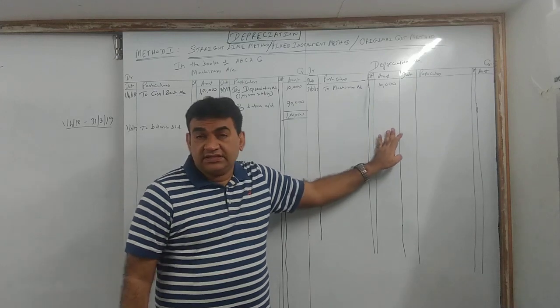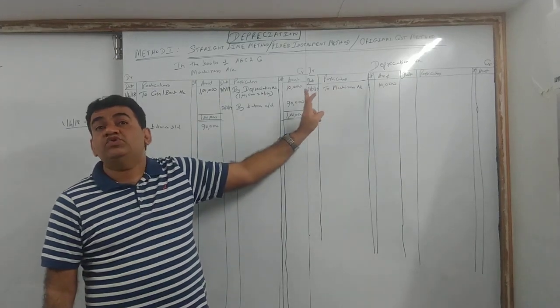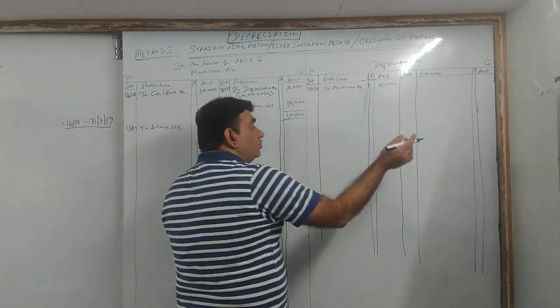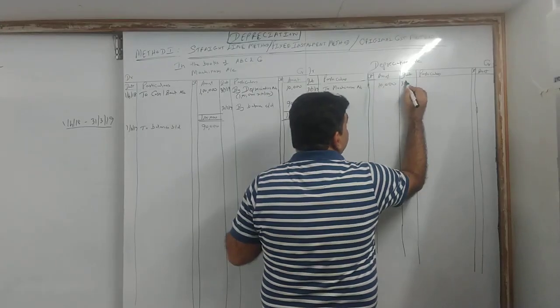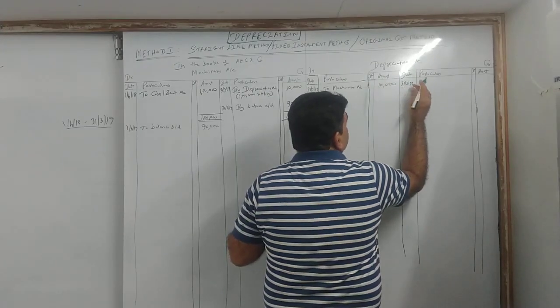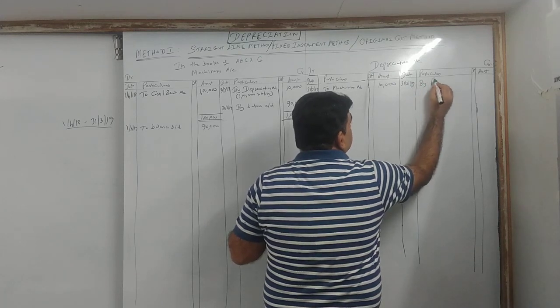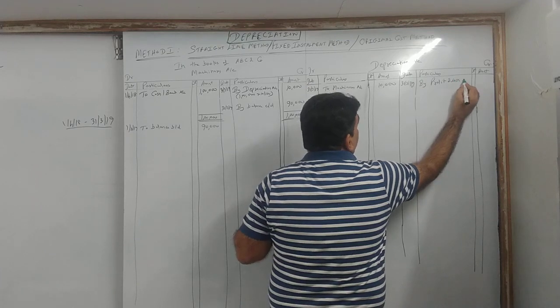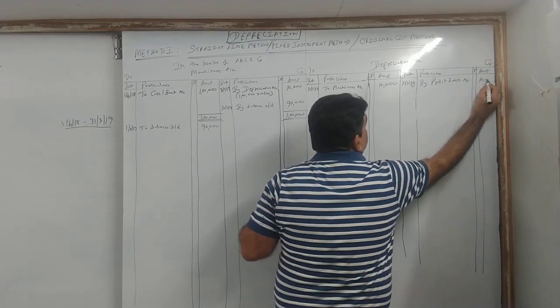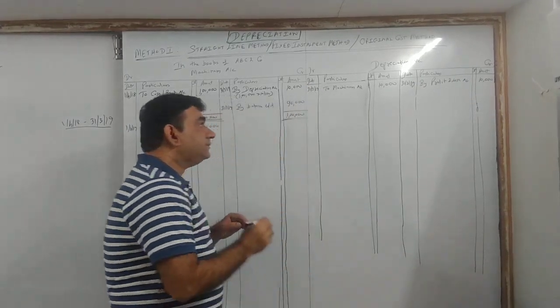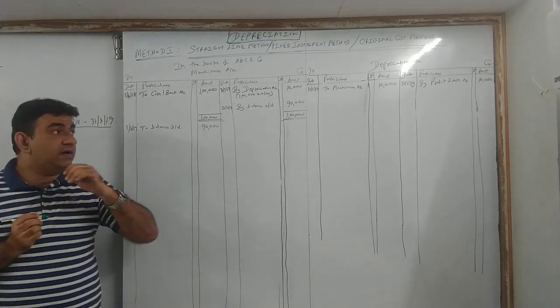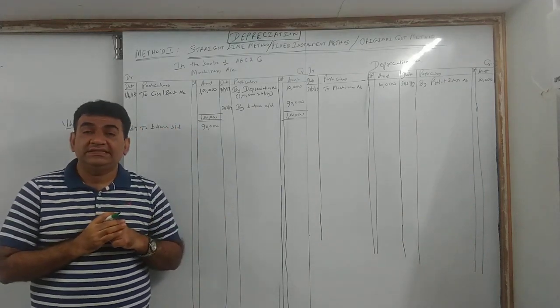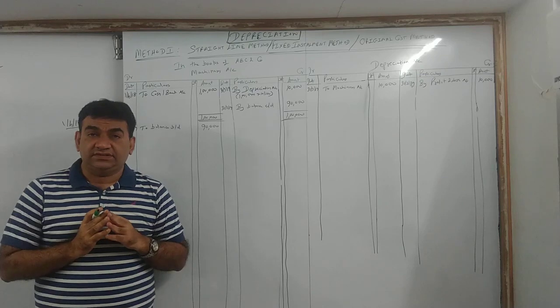Depreciation is an expense. So whatever amount you have debited, on the credit side, the same day you will transfer it to P&L. Don't write P&L, use the full form: by profit and loss account, 10,000.